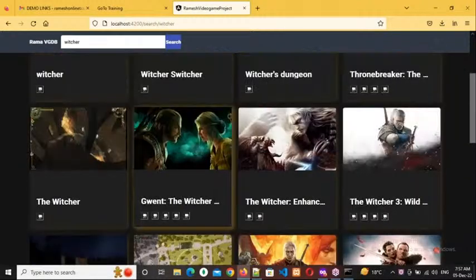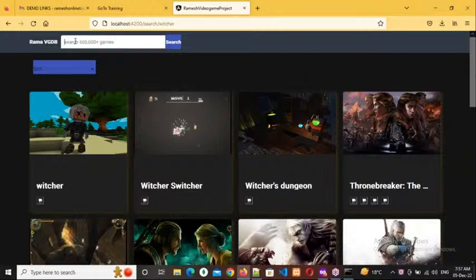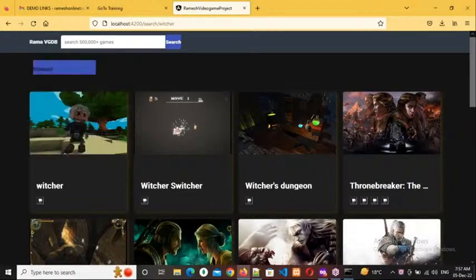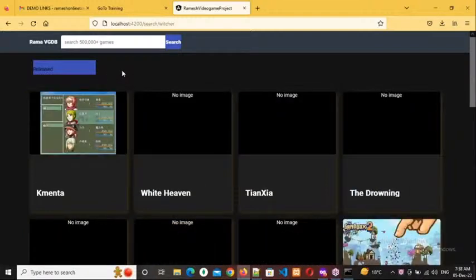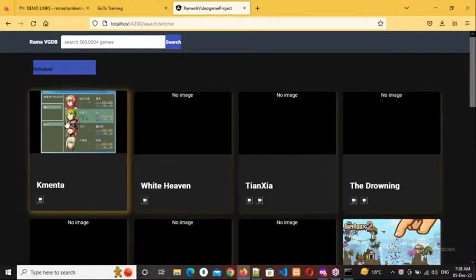Yes, sir. Okay, right. Or if you want to sort, you can sort it like this also, by when it is released. See it? By release date, they are coming. If there is no image, then it will come like this, no image. If there is an image, that image will display here.